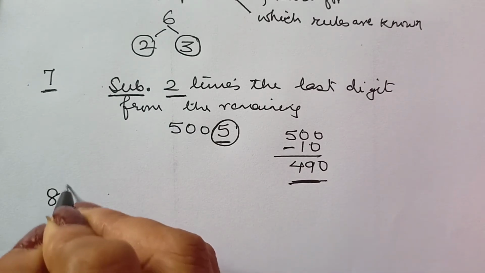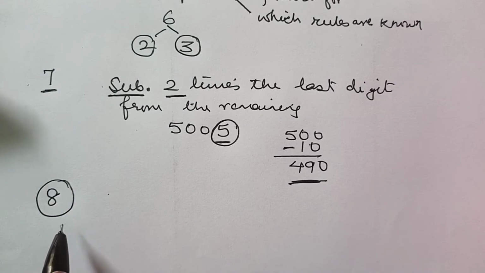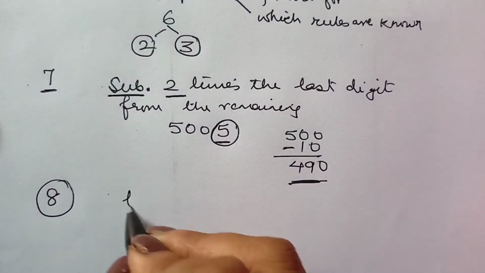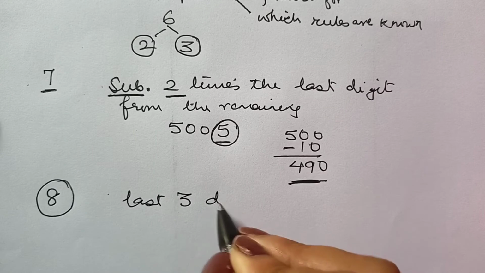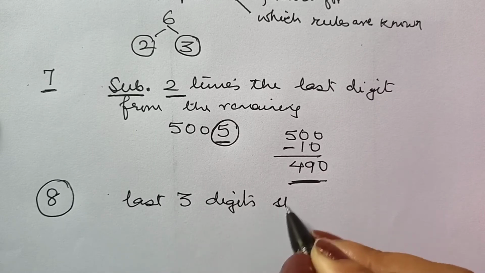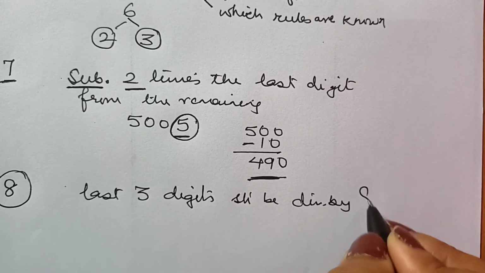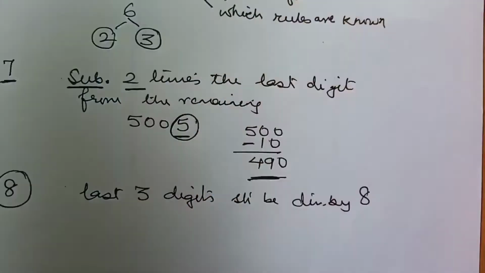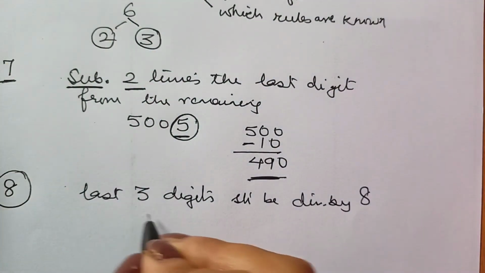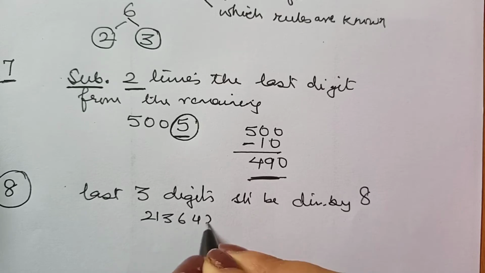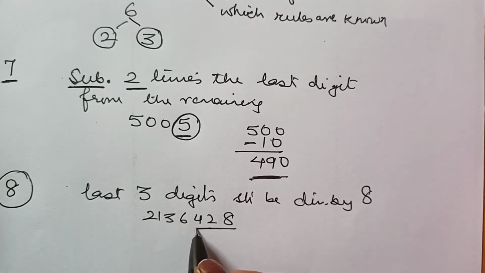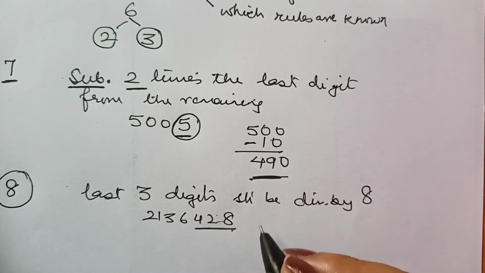Let's come to the divisibility rule of 8. For 8, the last 3 digits should be divisible. If the last 3 digits are divisible by 8, then the complete number is divisible by 8. Alright, let us take up an example. Say I am taking up 2136428. Quite a bigger number, isn't it? But the last 3 digits here are not divisible by 8. 8 5s are 40, then 2, 28 is not divisible. So the complete number is not divisible.